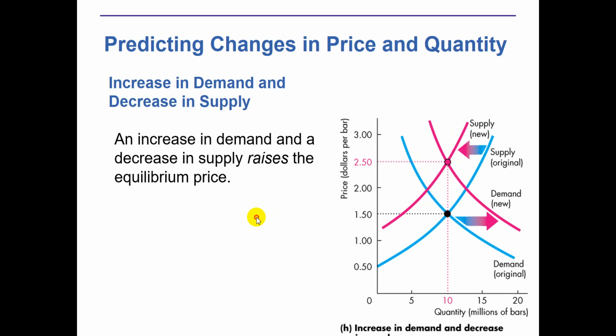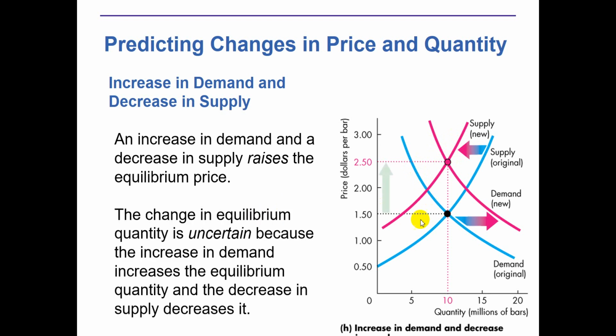So it means, when demand increases and supply decreases, in this case also they are going in opposite directions. So the change in equilibrium quantity is uncertain, because the increase in demand increases the equilibrium quantity and the decrease in supply decreases it. But one thing is for sure, that the price has increased from $1.50 to $2.50.